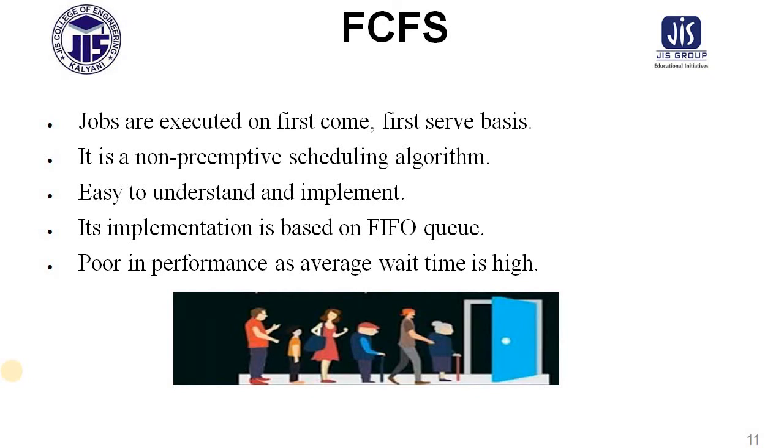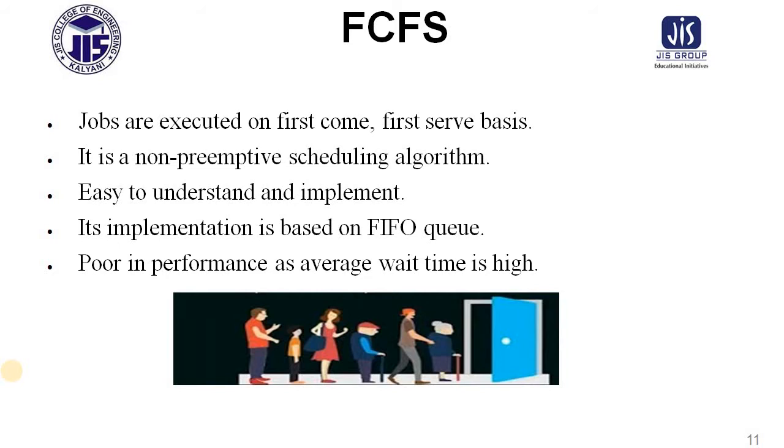In this diagram, assume this is a bank, or an ATM counter, or a railway ticket counter. Whoever comes first, he or she will be served first.